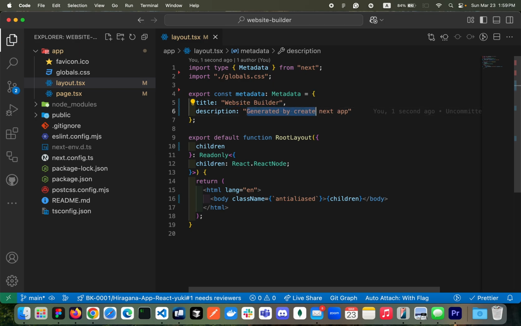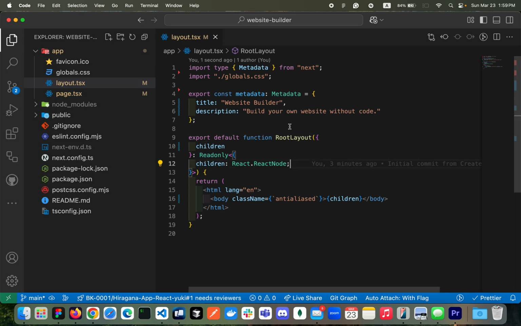And then I'll be changing the description to build your own website without writing code. Maybe without code. Website without code. Awesome. I think this one is pretty good.